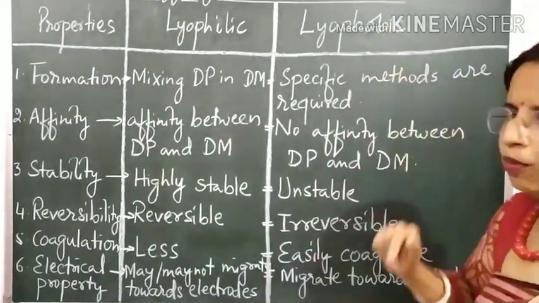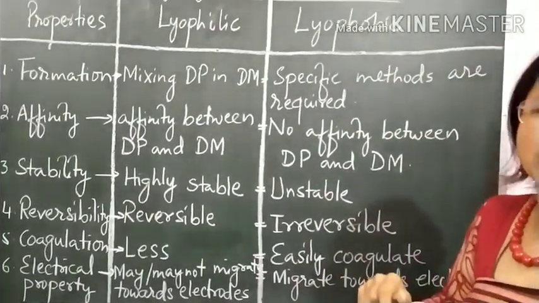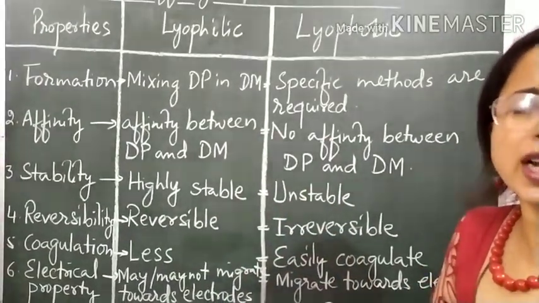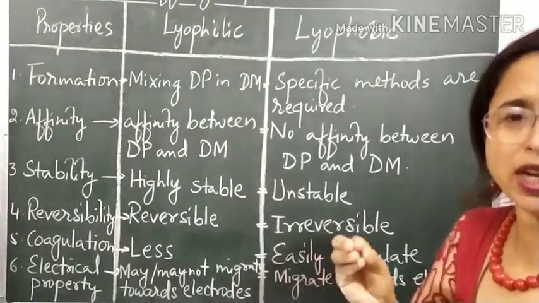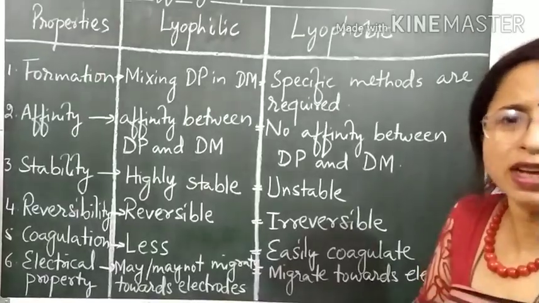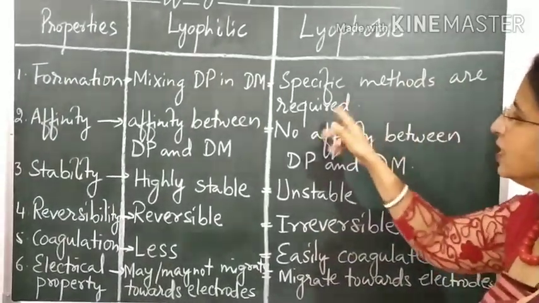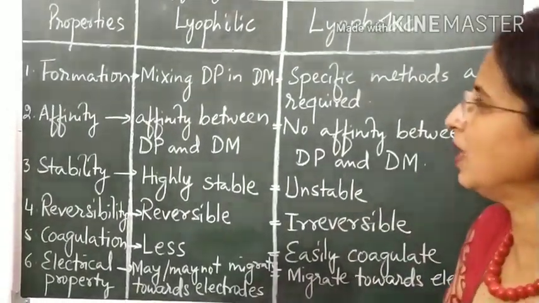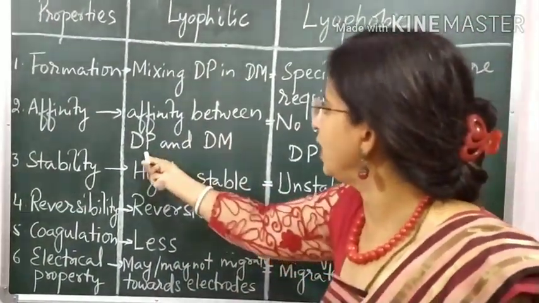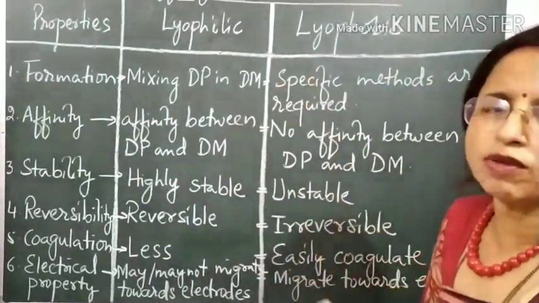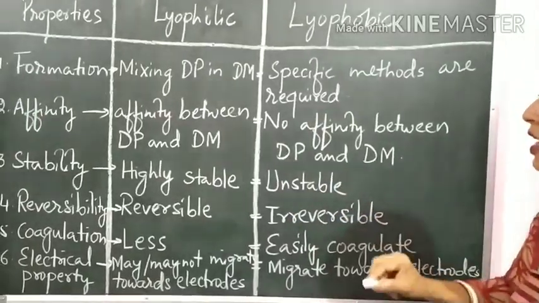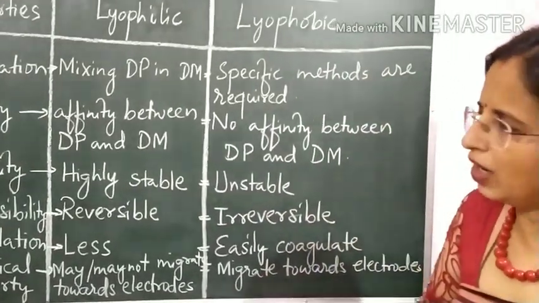That system we call a lyophilic system. But for a lyophobic system, we need a specific method for preparation. Like blood and milk, they are lyophobic. The phase does not have affinity with the medium, but the phase is forced to stay in the medium. So specific methods are required for the preparation. Then, as the name itself defines, there is affinity between DP and DM in case of lyophilic. But there is no affinity between DP and DM in lyophobic. Therefore, we call it lyophobic.